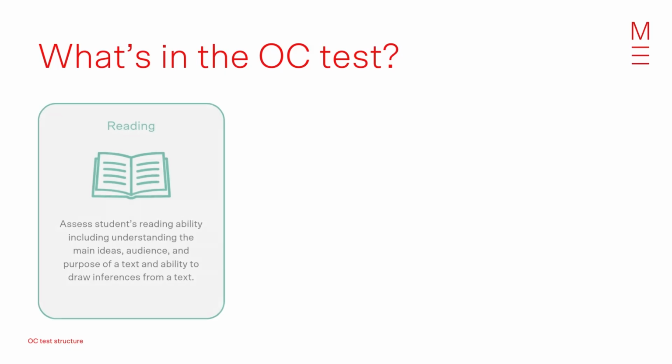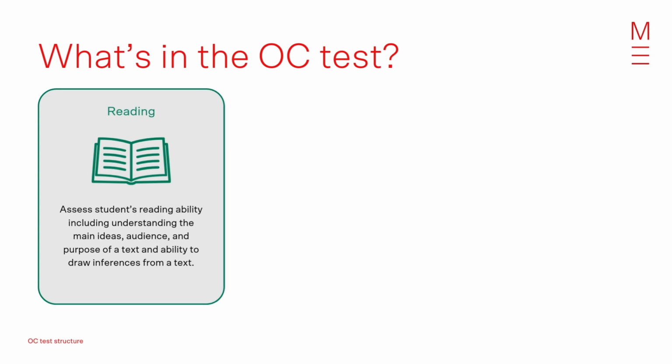The OC test is structured into 3 sections: reading, mathematical reasoning, and thinking skills. Each section targets a specific skill set to assess students' abilities in various ways. The first part is reading. This test assesses the students' reading ability, including understanding of the main ideas, audience, and purpose of a text, and the ability to draw inferences from a text.